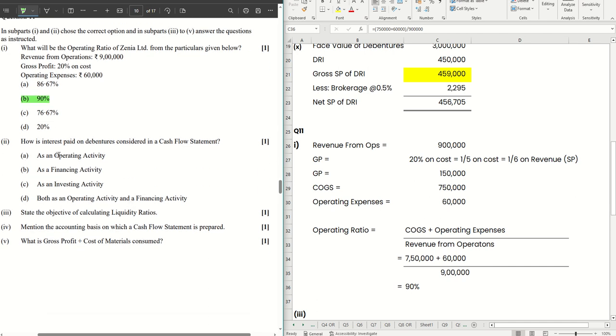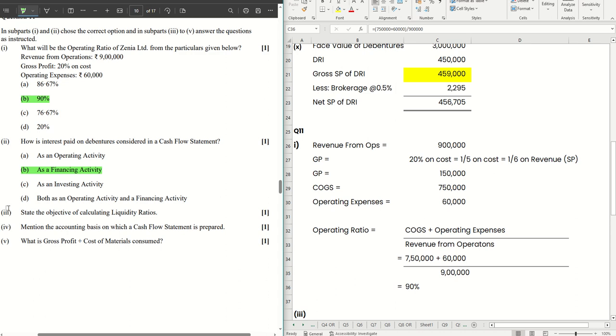Number two, how is interest paid on debentures considered in a cash flow statement? Interest paid on debentures is considered to be a financing activity. Okay, don't get confused with this option. Even though we add it back from the net profit before tax, it is not considered as an operating activity. It is a non-operating activity. That is why it is added back and it is a financing activity. That's why it's classified under the head of financing activity.